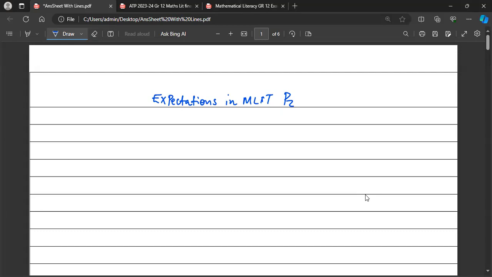First and foremost, we know very well that in paper 2, we shall be looking at measurements, then we need to look at maps, plans, and scales. All right. Then the other part would be probability.